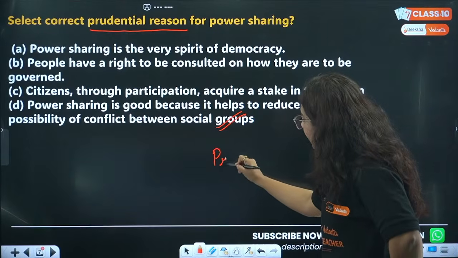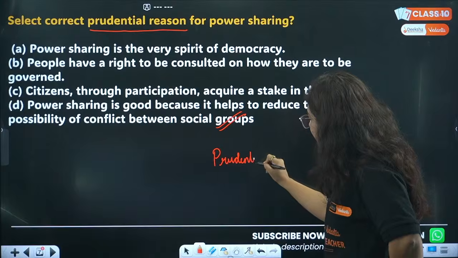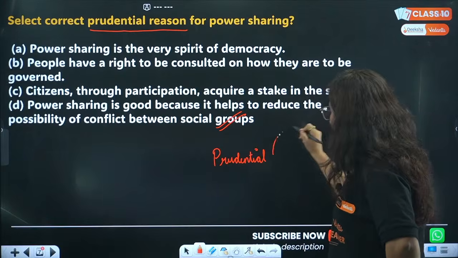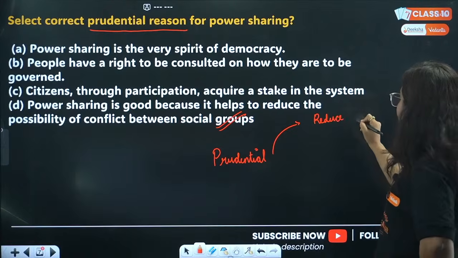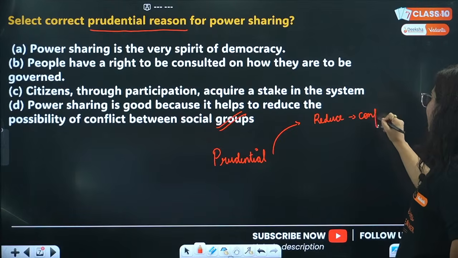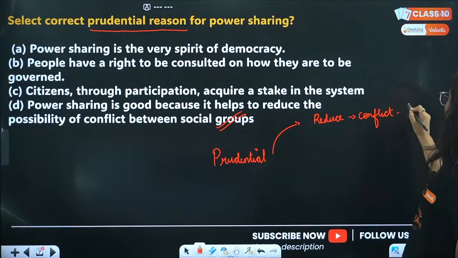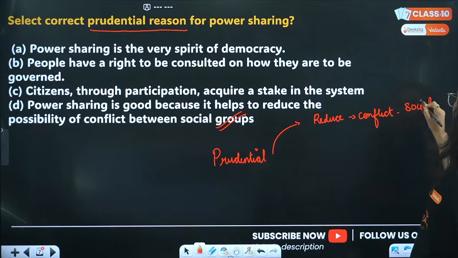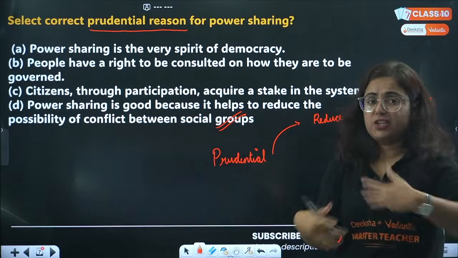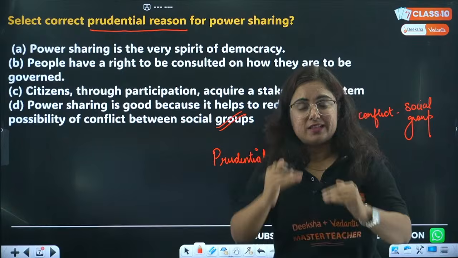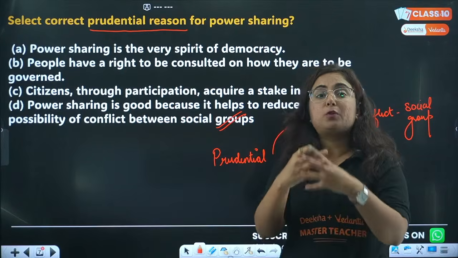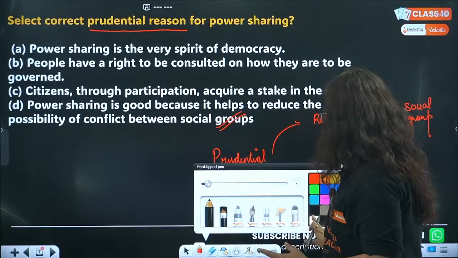Beta, when you read these prudential reasons, the first and foremost thing is that it reduces the possibility of conflict among the different social groups. In a country, there are different social groups living, which desire sharing of power because they want equal status, and this is what is promised by power sharing.